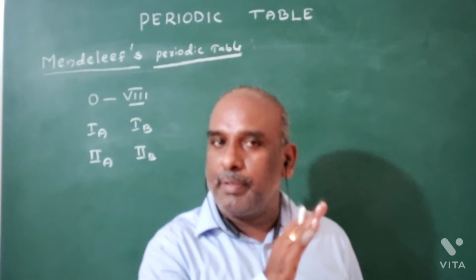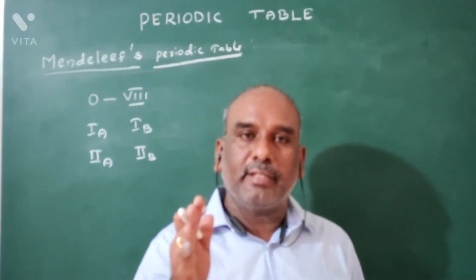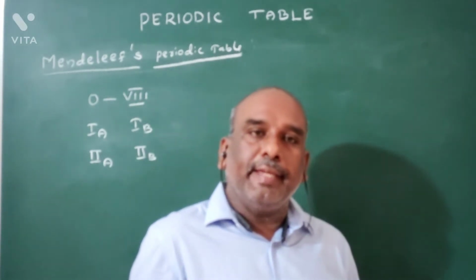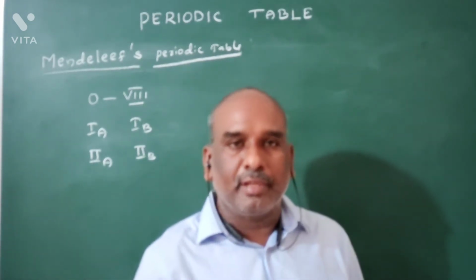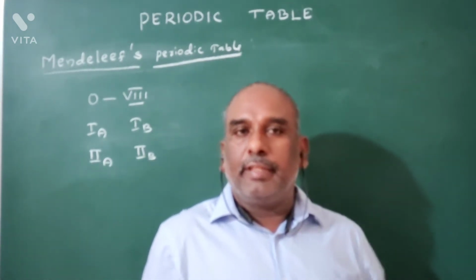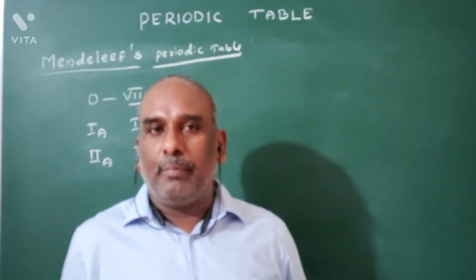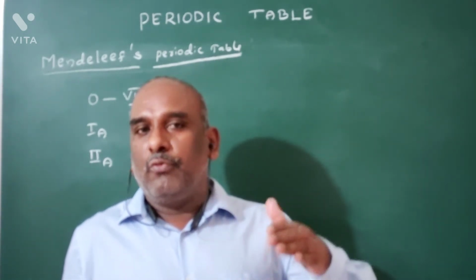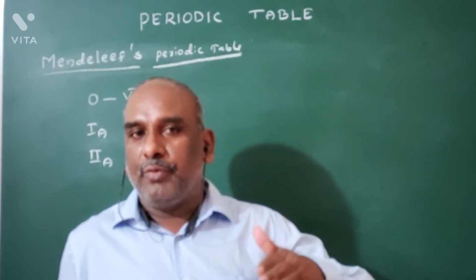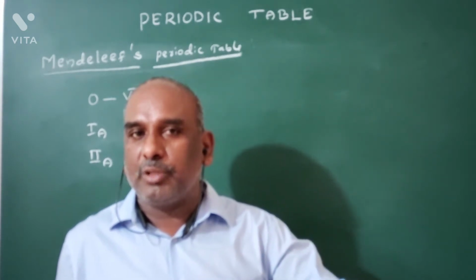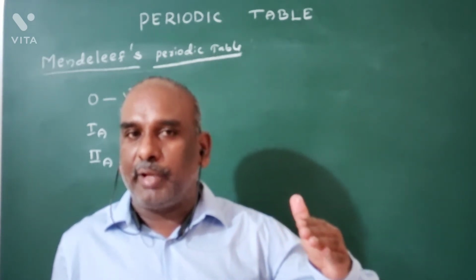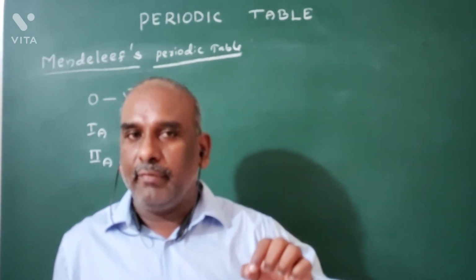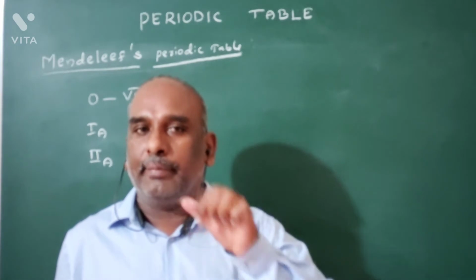Group 0 cannot be subdivided into A group and B group. Group 8 also cannot be subdivided into subgroup A and subgroup B. In the Mendeleev periodic table, the 4th period, 5th period, and 6th period are again classified into even and odd.